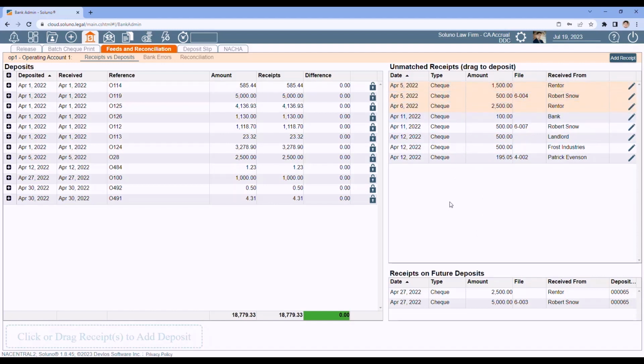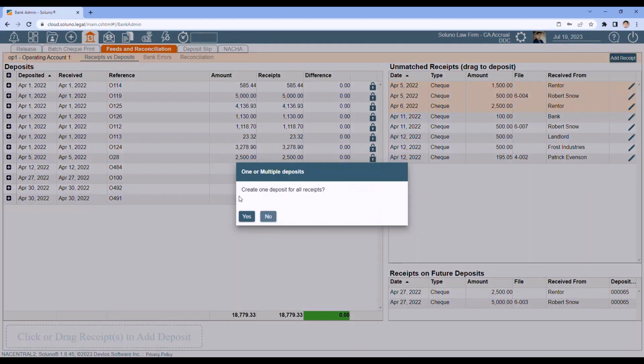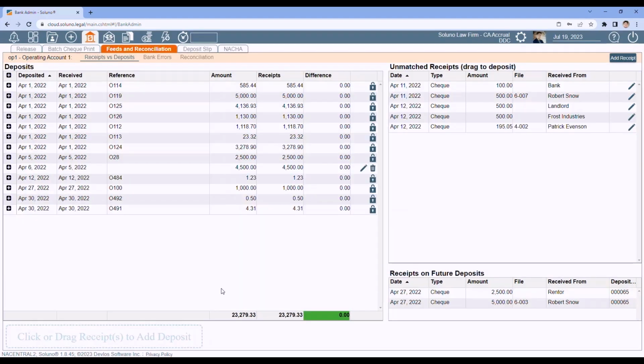So all three are highlighted in orange. And to create the deposit, I can just drag those three down to the bottom left where it says click or drag receipts to add deposit. Drag them there. And it'll ask you, do you want to create one deposit for all receipts? Which I do. If I said no, each one would be created as its own individual deposit. Click yes.